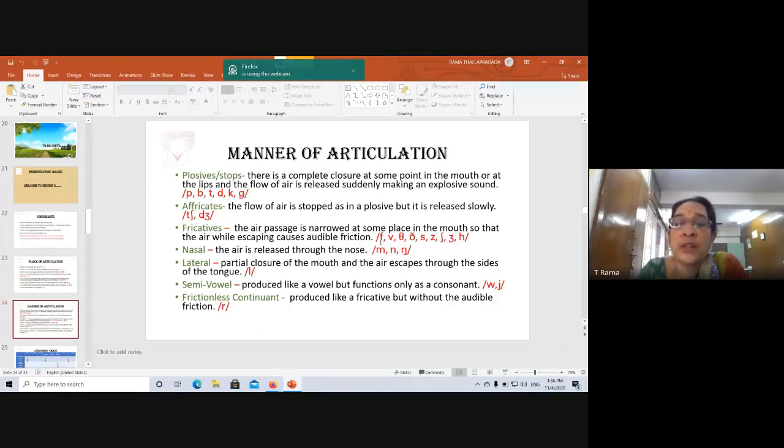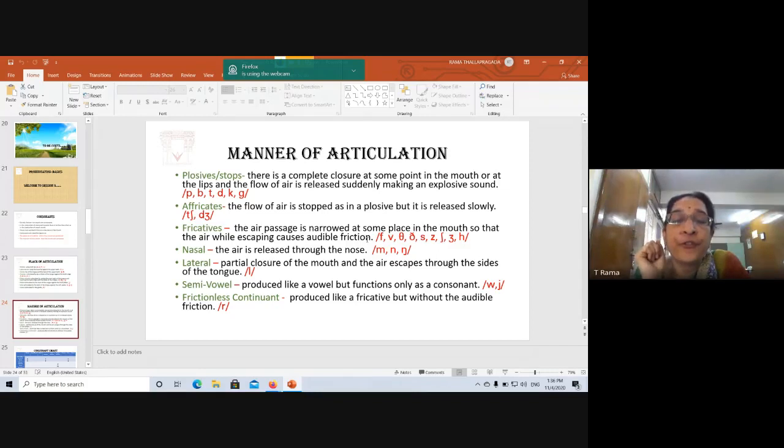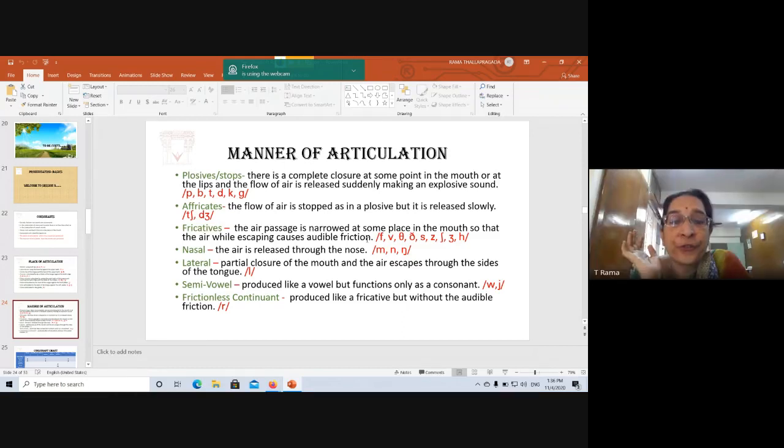So the first one here is, what is this? Can someone pronounce this? F. No, it's not f, it's a f. Can you hear me? Yes. Okay, that's the sound. We're narrowing the passage, the upper teeth come and touch the lower lip, and we release the air. That's it. Fan. You say fan. Then when we add a vowel after that, it becomes fa. Otherwise, the sound is f.